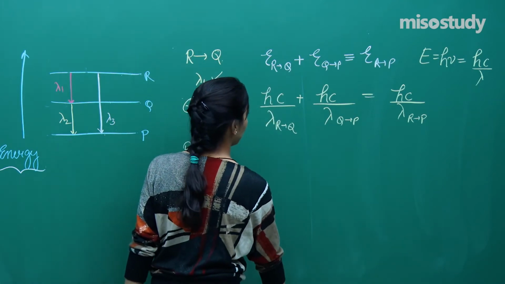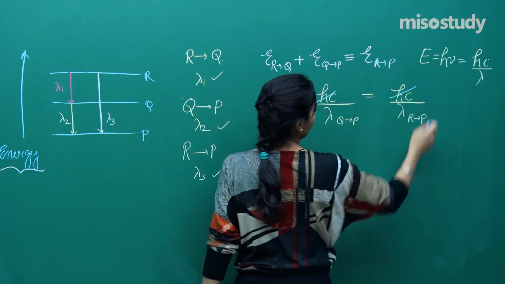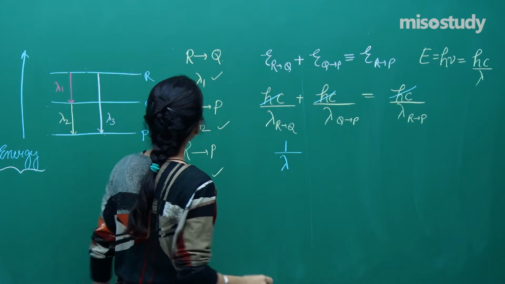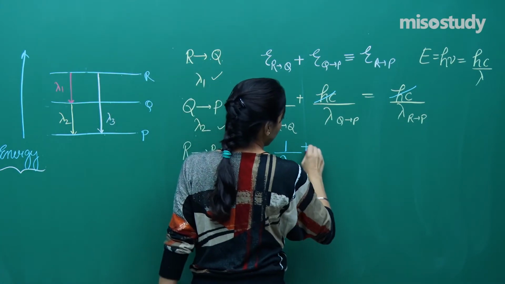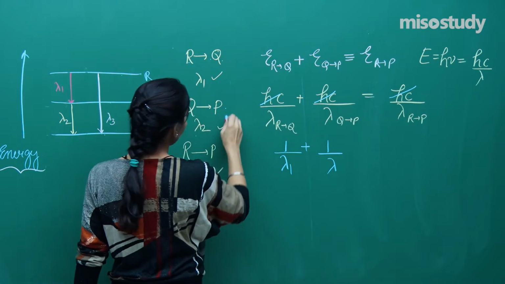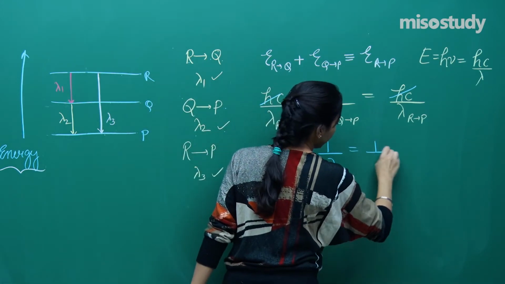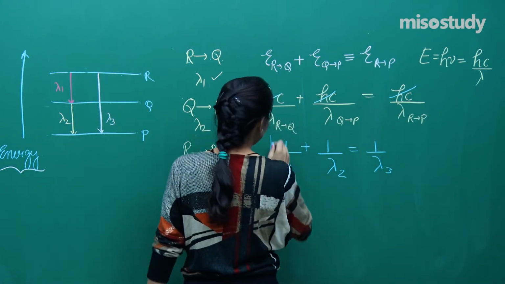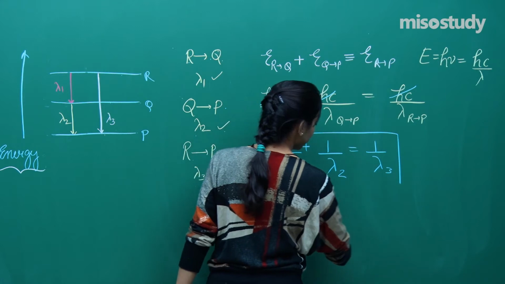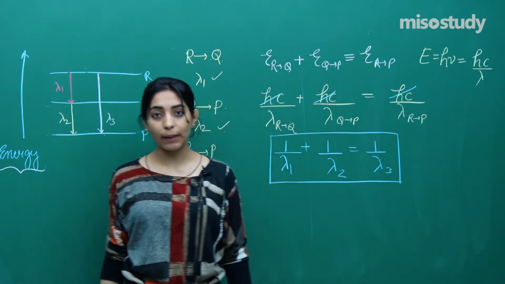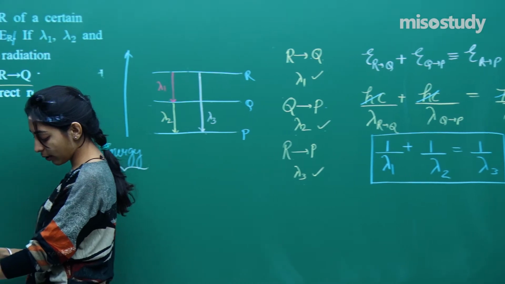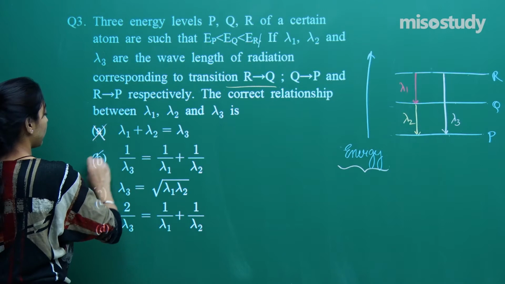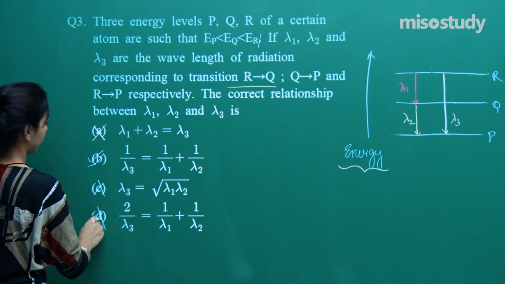Now see, HC got cancelled. So can I simply say 1 by lambda R to Q. So R to Q is lambda 1 plus 1 by lambda Q to P is lambda 2 is equal to 1 by lambda R to P is lambda 3. So we can simply get 1 by lambda 1 plus 1 by lambda 2 is equal to 1 by lambda 3. See if there is any particular equation like this. So we have 1 by lambda 3 is equal to 1 by lambda 1 plus 1 by lambda 2, not this, not this.